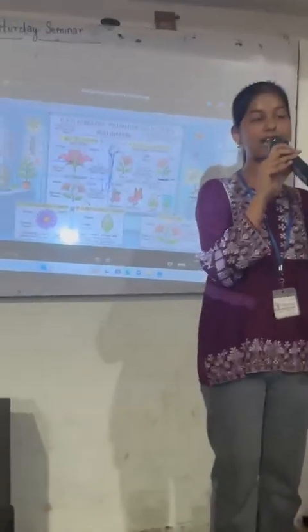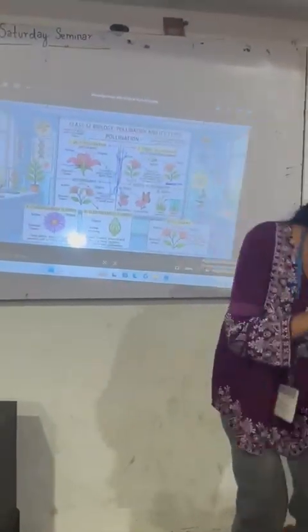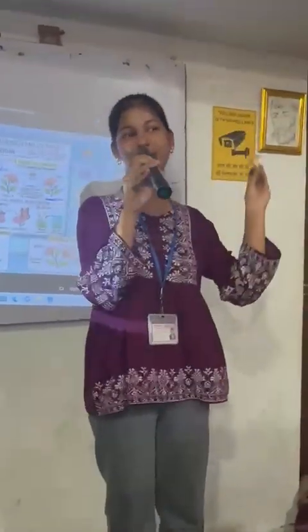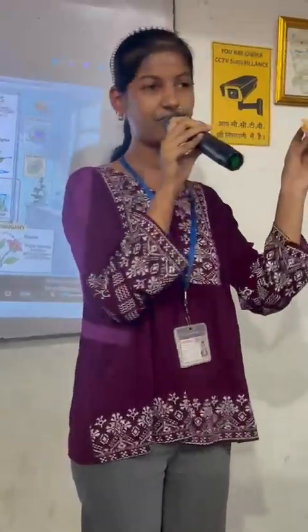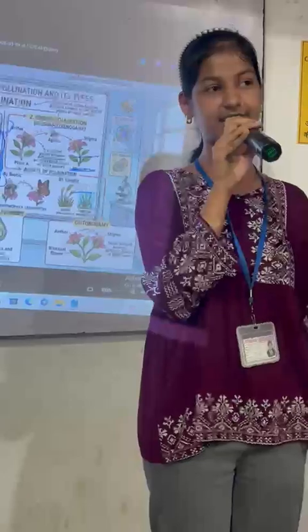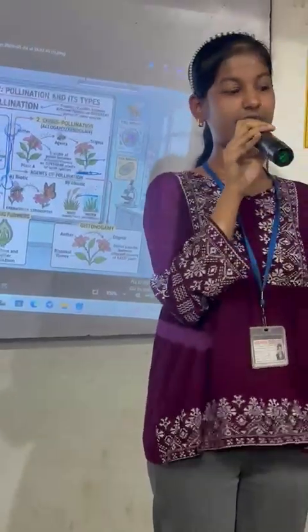Now let me show you a real flower example. As you can see here is the flower of hibiscus. If I ask you what is the scientific name of hibiscus, can you tell me? Okay, leave it, let me tell you. The scientific name of the hibiscus is Hibiscus rosa-sinensis, also known as the China rose. It is a perfect example by which we can understand very easily.